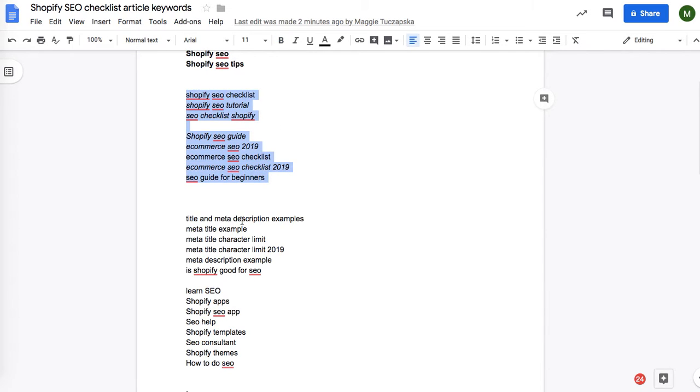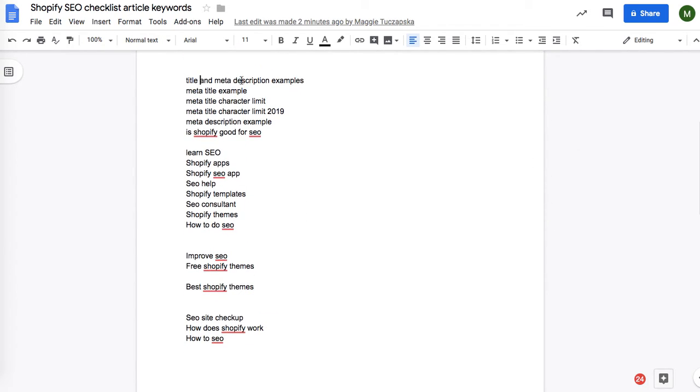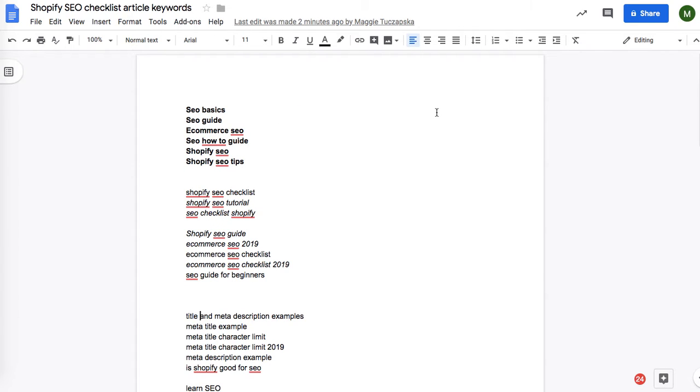The rest can be used within the article. I haven't really checked those. I'm just checking the ones that I will choose for the title because I still haven't got a title for the article. I've got a temporary title at the moment, so I'll need to pick the main keyword for the title, and obviously the main keyword I want to rank for.